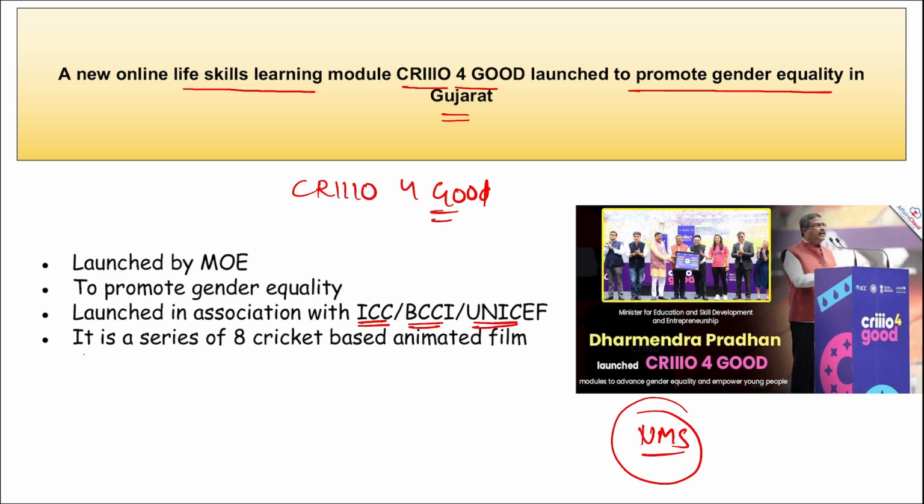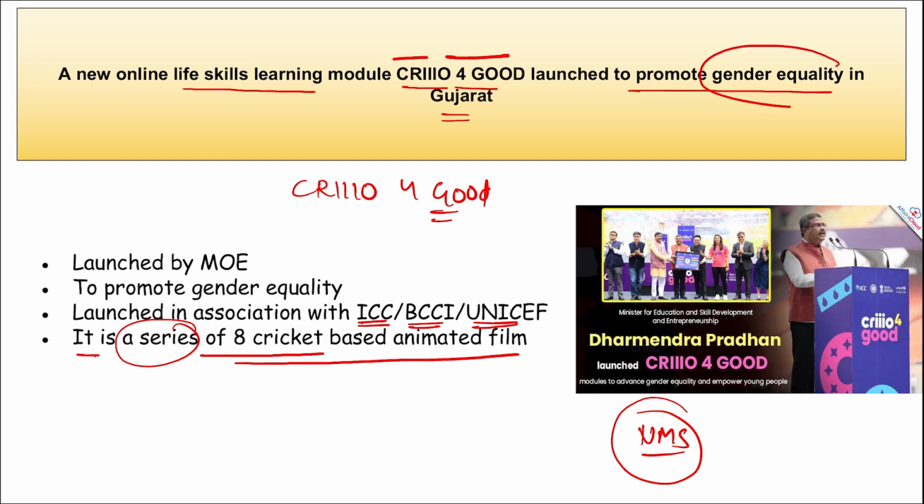Apart from this, remember, it is a series of eight cricket-based animated films. Correct? Each animated film focuses on a theme of a specific life skill, such as leadership, problem solving, confidence, decision making, goal setting, empathy, teamwork. Correct? So coming back, this CRIIO for Good is a series of 8 cricket-based animated films.